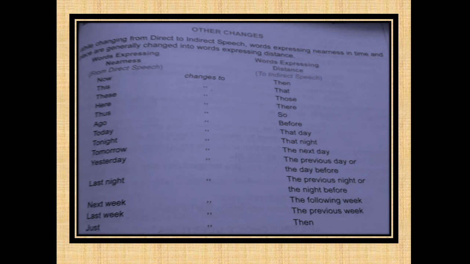Let's see them. Now changes to then, this changes to that, these changes to those, here changes to there, thus changes to so, ago changes to before, today changes to that day, tonight changes to that night, tomorrow changes to the next day, yesterday changes to the previous day, or it is also called the day before.